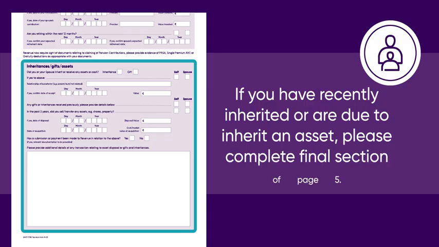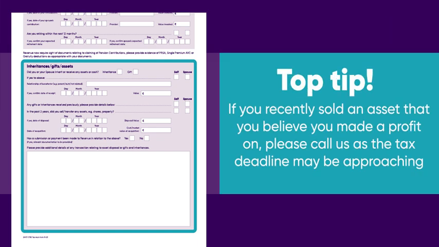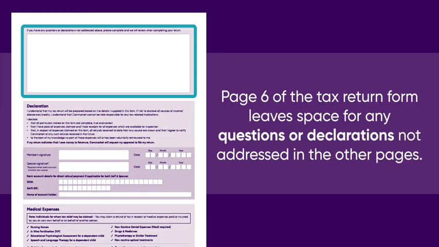The next section of page 5 on the tax return form deals with the tax treatment of assets you may have received or inherited or indeed sold recently. If you have recently inherited or are due to inherit an asset, please complete this section or call us with any queries you may have. If you recently sold an asset which you believe you made a profit on, please call us as the tax deadline may be approaching. Page 6 of the tax return form leaves space for any questions or declarations not addressed in the other pages.